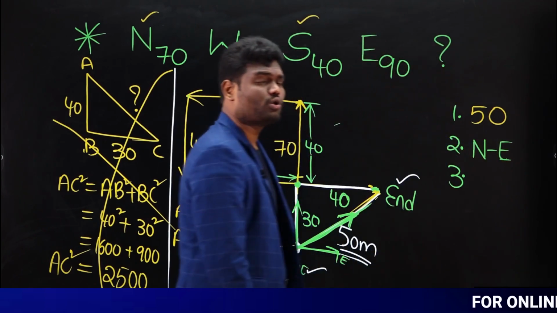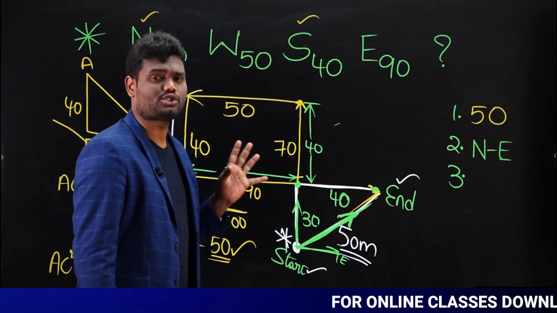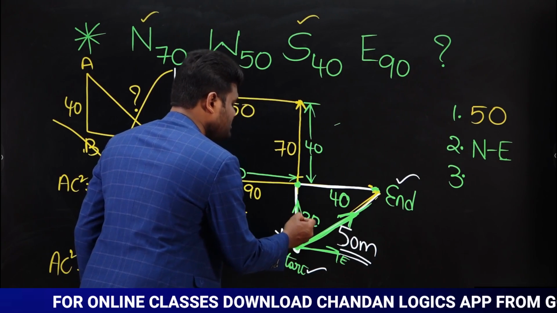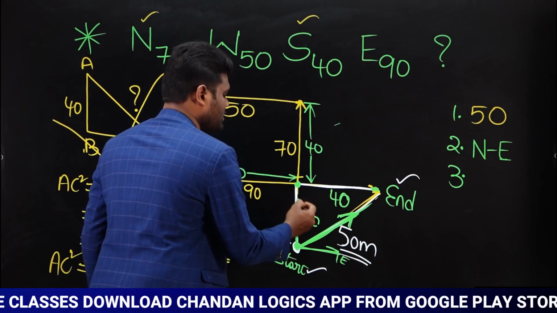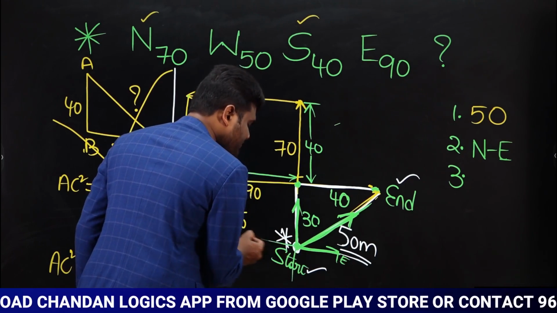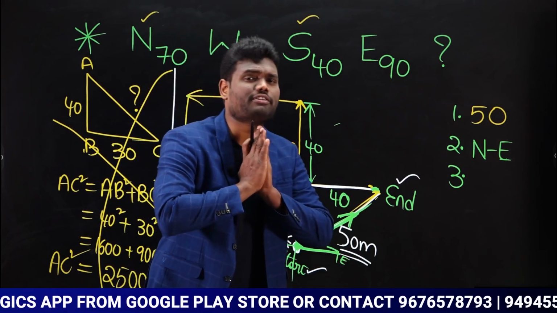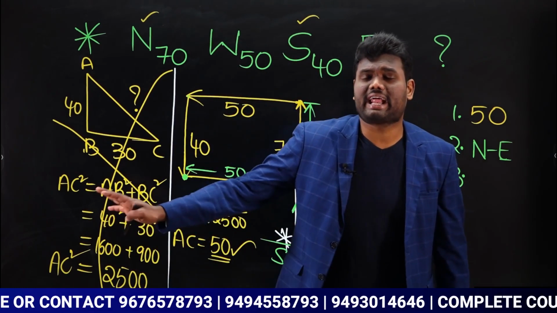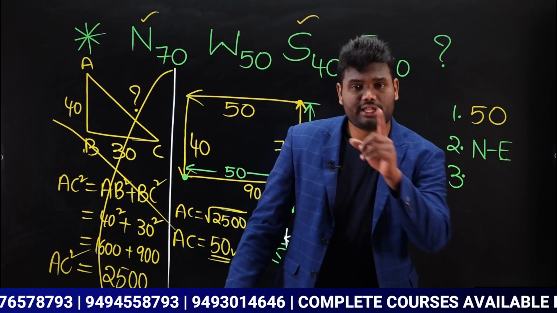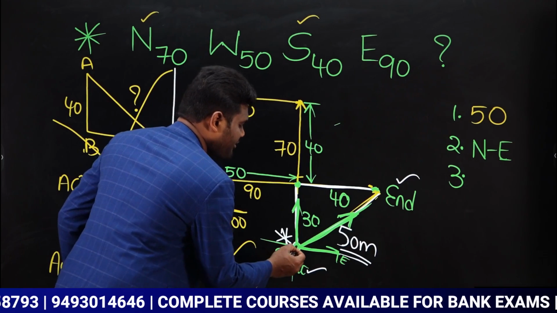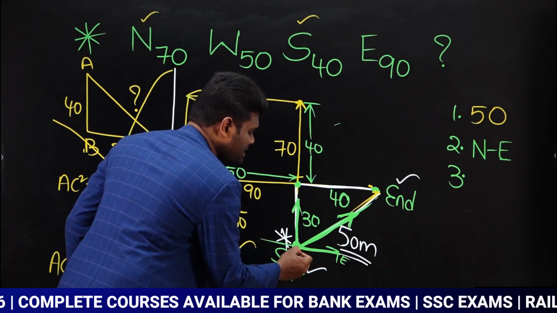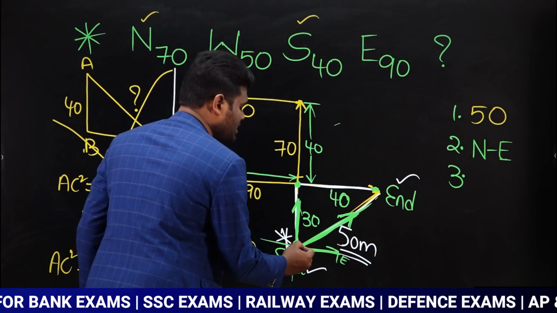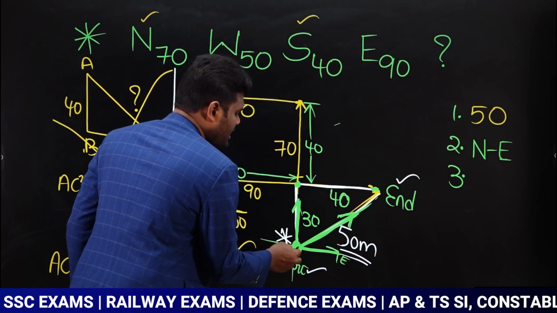Already we have discussed how to look at directions in the basic introduction class. From this point, this is north direction. Already we know that this is north, this is east, this is south, this is west. That is what we have learned. Whatever direction you are facing is north, towards your back or down is south, right hand side is east, left hand side is west. So I need to look from the starting point: this is north, this is east, this is south, this is west.